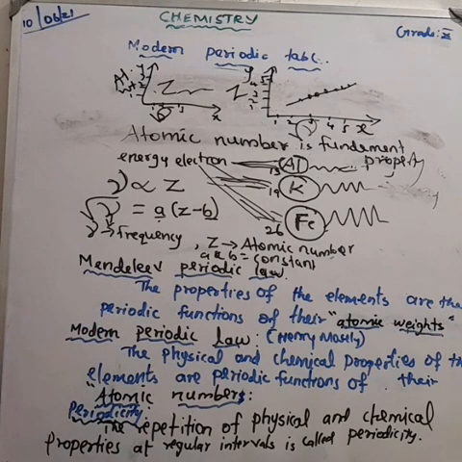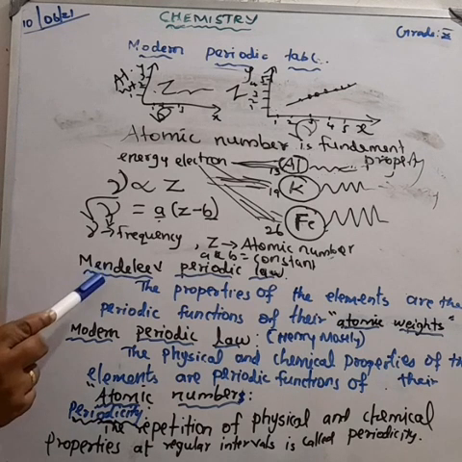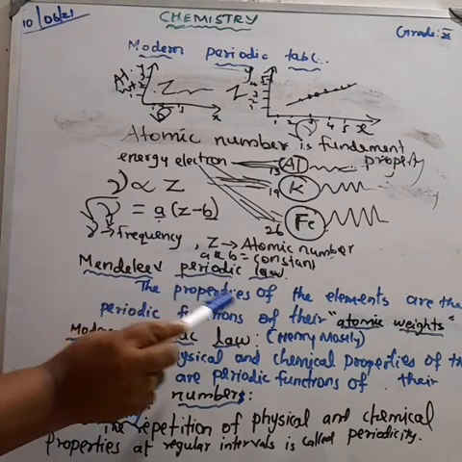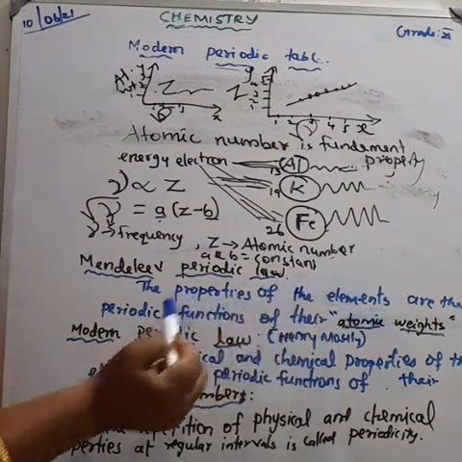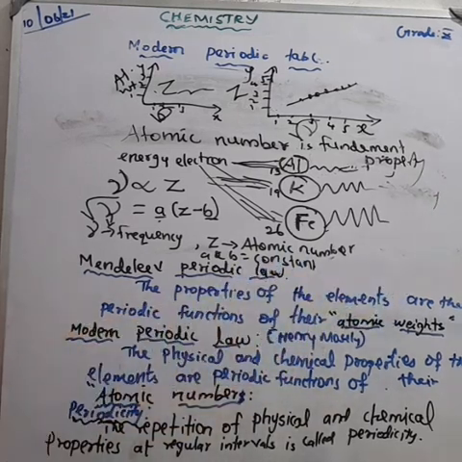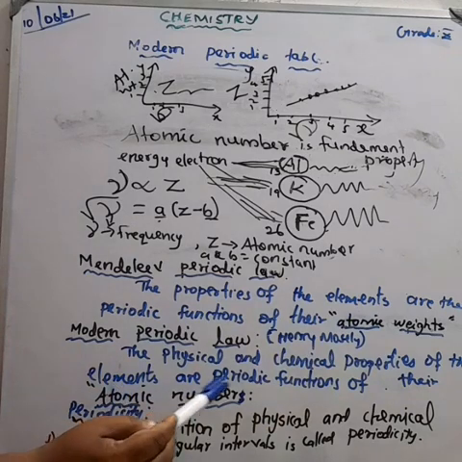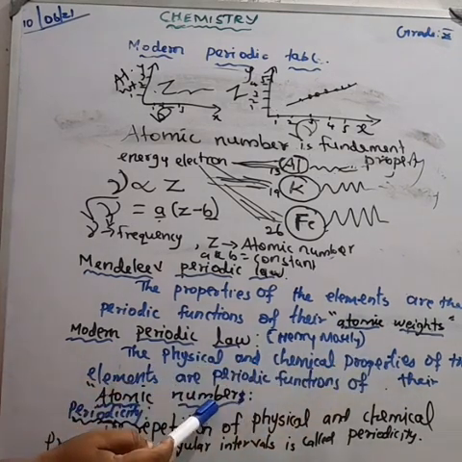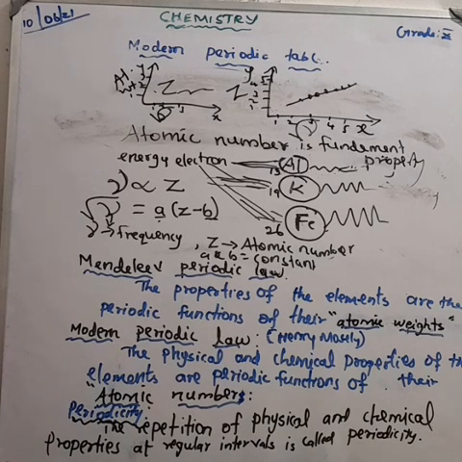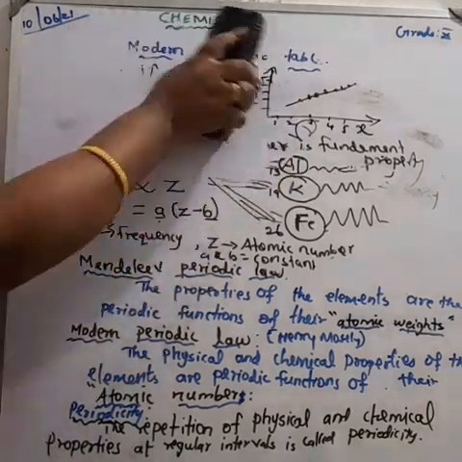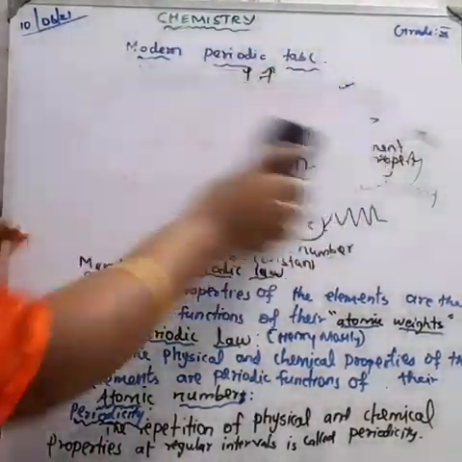But we studied about the Mendeleev periodic law. What is the Mendeleev periodic law? The properties of the elements are the periodic functions of their atomic weight. But according to the modern periodic law, the physical and the chemical properties of the elements are the periodic functions of their atomic number. Okay, understood? So what do you mean by periodic function?